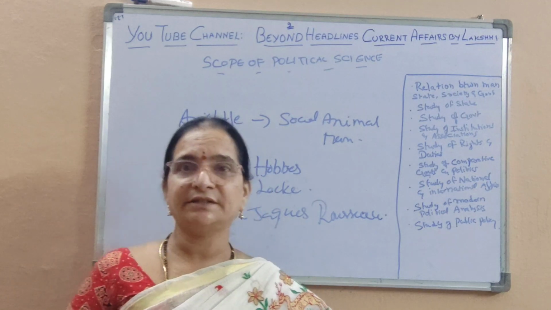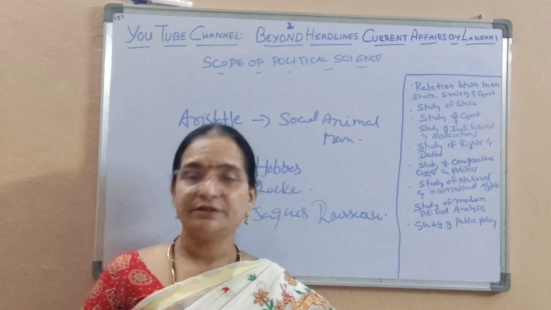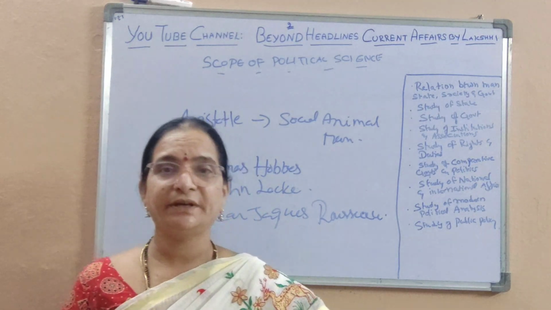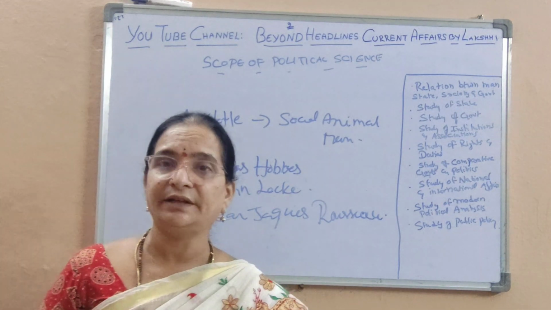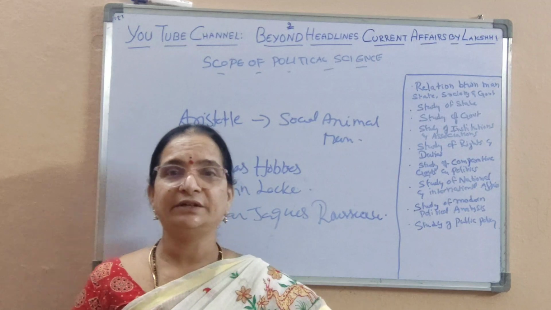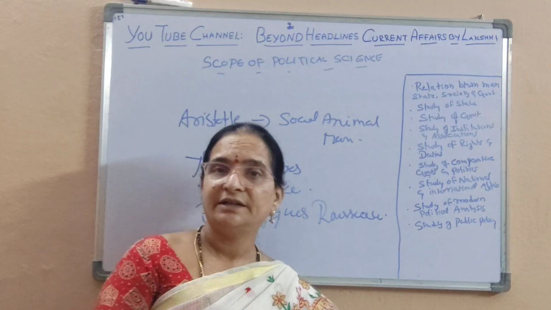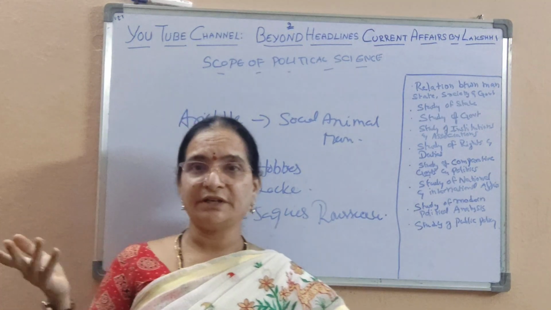So political science studies the various forms of government like monarchy, aristocracy, democracy, dictatorship, and tyranny. And it also studies the various organs of the government like legislature, executive, and judiciary. And also it discusses the relationship between state and government. Okay, so the different forms, as we discussed.